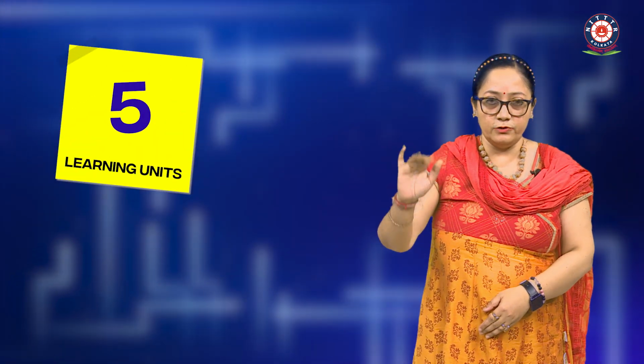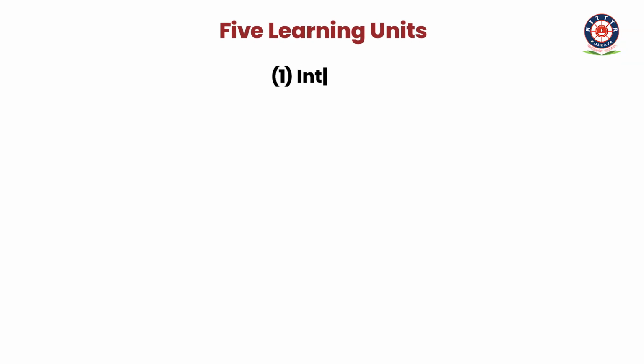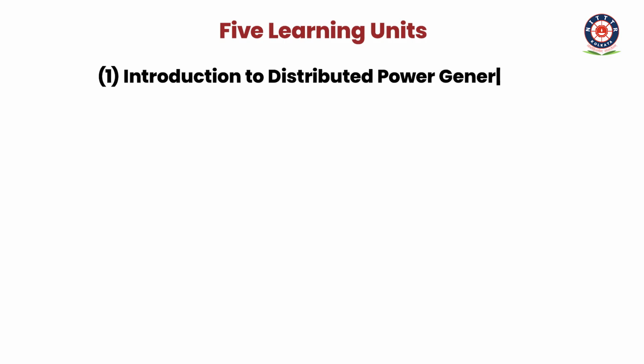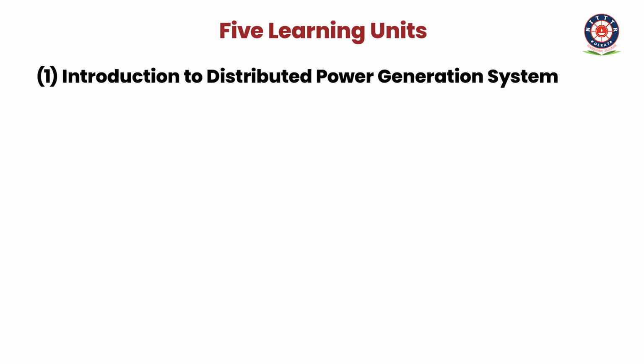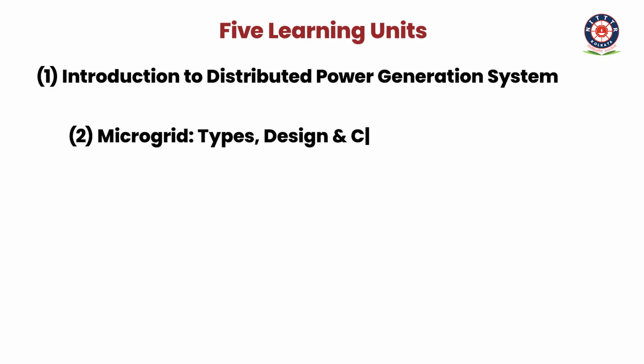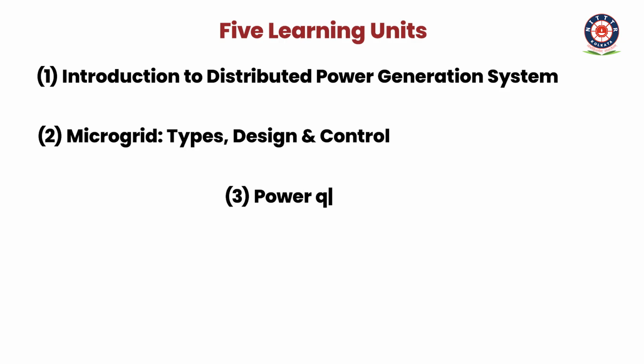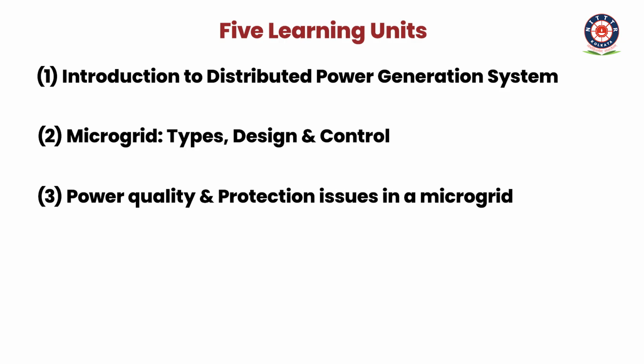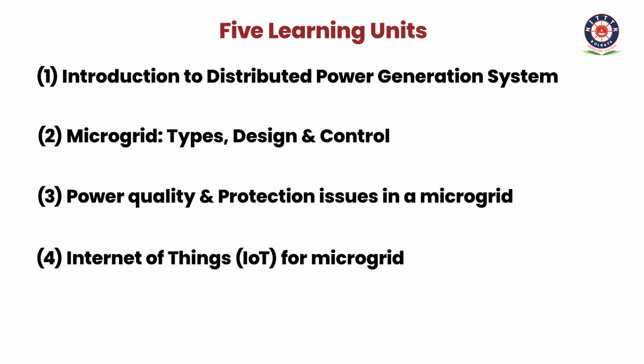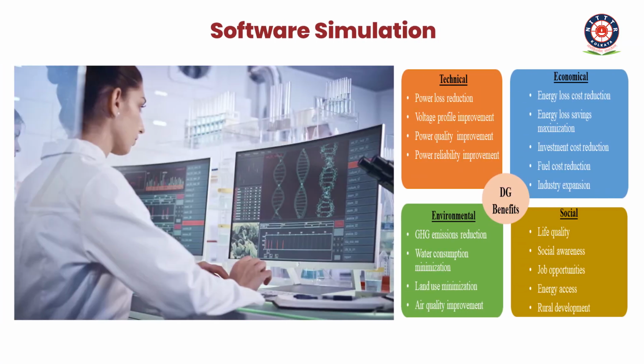The entire course consists of 5 learning units. Number 1, Introduction to Distributed Power Generation System. Number 2, Microgrid Types Design and Control. Number 3, Power Quality and Protection Issues in a Microgrid. Number 4, Internet of Things for Microgrid. And number 5, Hybrid Energy System. Apart from the 5 units, software simulation work will also be demonstrated in the videos.